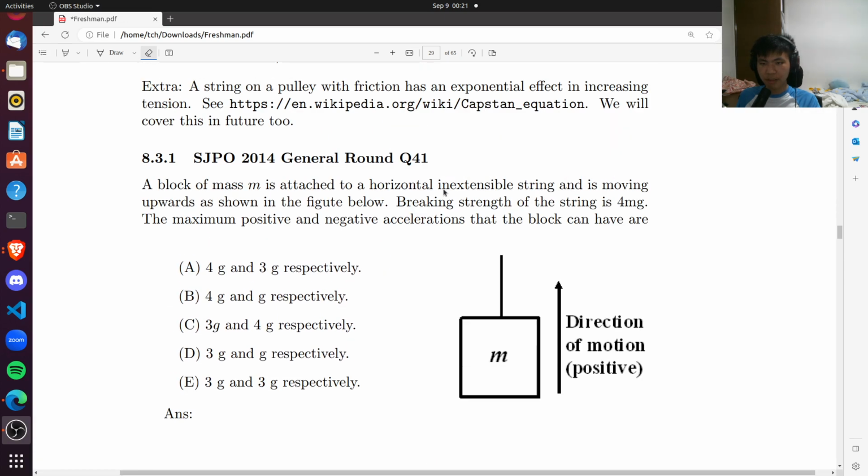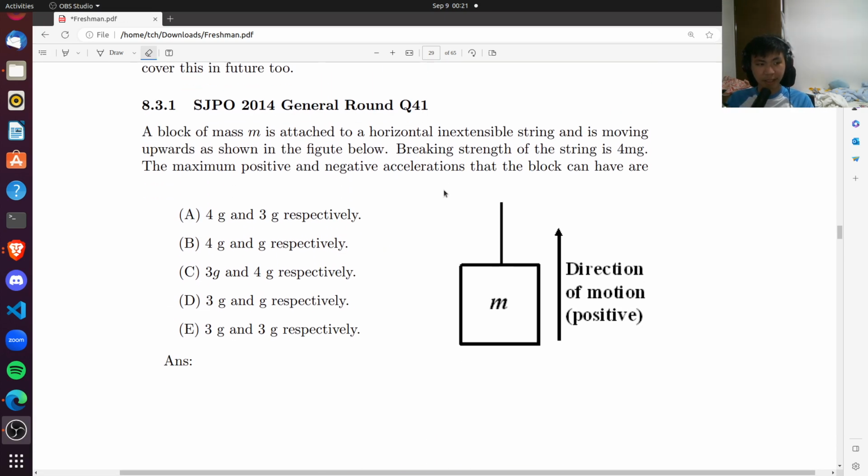Okay, so for this question, it's a question of tension, and it will emphasize the nuance about tension being positive. We're given that a mass M is held by an inextensible string, and the string has a breaking strength of T equals 4mg. That means the moment T equals 4mg, the string is going to break. So in other words, we are limited: T must be less than or equal to 4mg, the tension in the string.